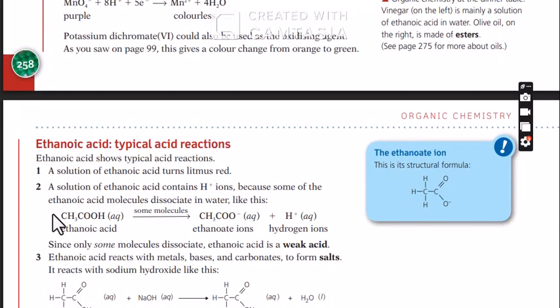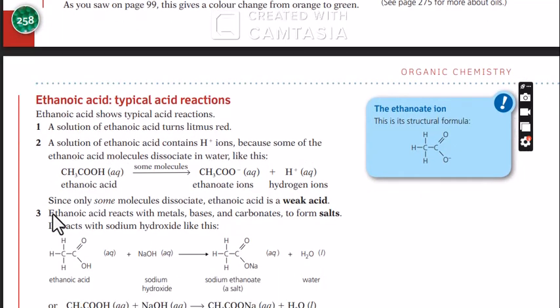Now, what are the typical reactions? A solution of ethanoic acid turns litmus red because it is acidic. A solution of ethanoic acid contains H plus ions because some of the ethanoic acid molecules dissociate in water.